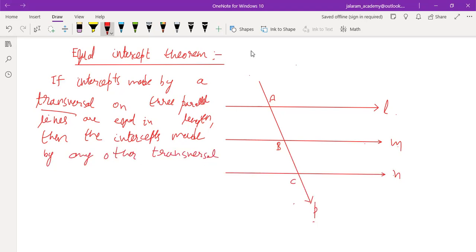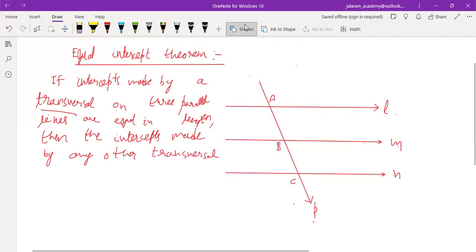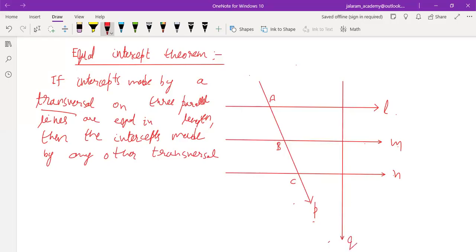Means if we draw any other transversal between the same parallel lines, like Q, what are the intercepts made by line Q? If we name these points as P, Q, R, can you name the intercepts made by line small q on the three parallel lines L, M and N?